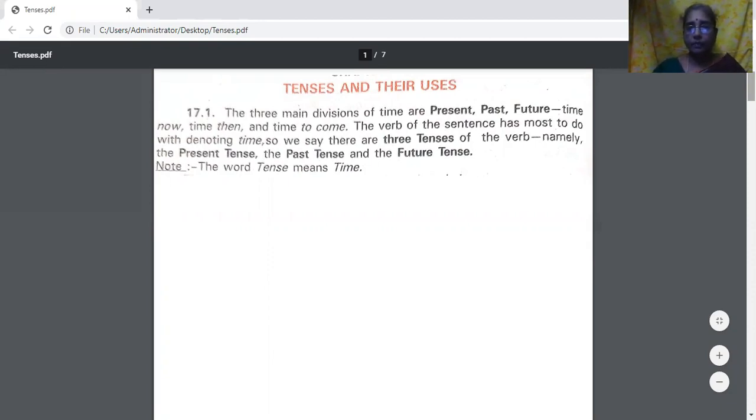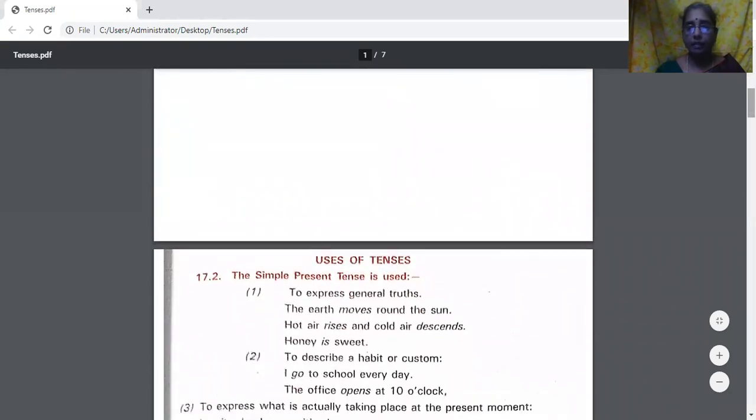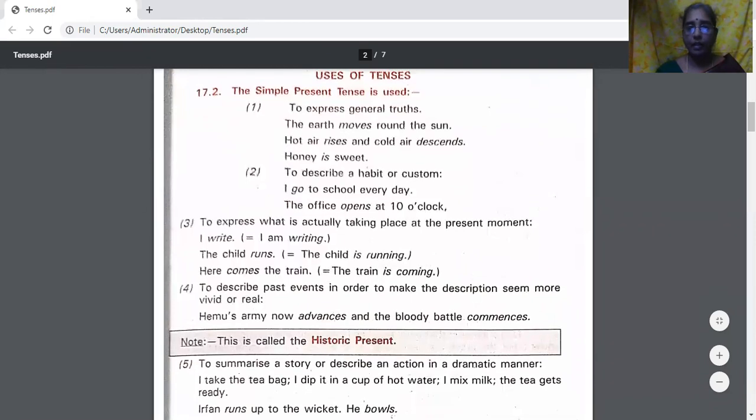The verb of the sentence has most to do with denoting time. Seeing the verb in a sentence, we come to know when this particular action has taken place. So we say there are three tenses of the verb, namely the present tense, the past tense, and the future tense. The word tense means time, whether anything has happened presently, or it happened in the past, or it will happen in the future.